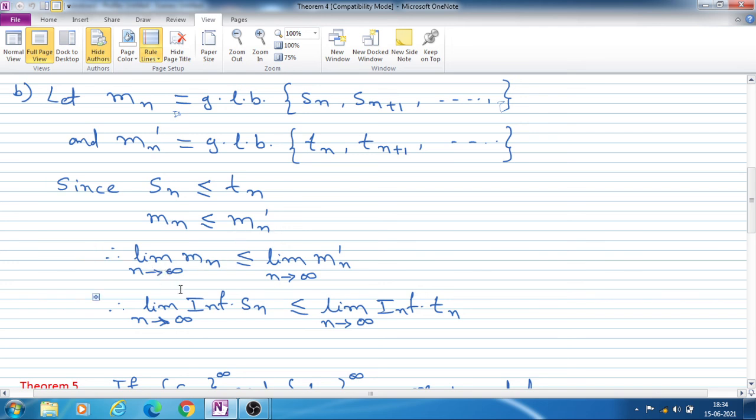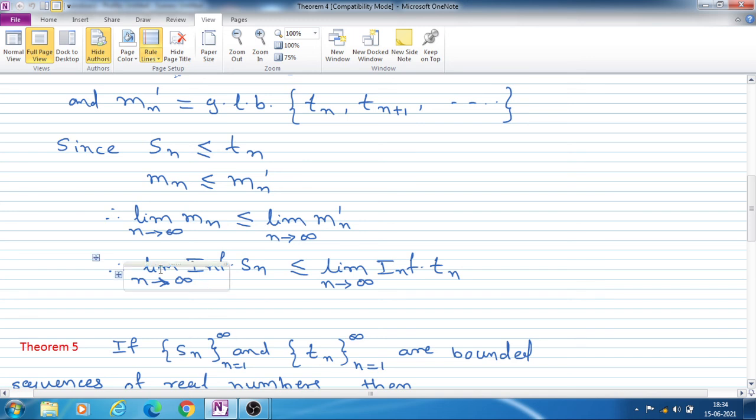So here also, taking limit, we get limit of mn as n tends to infinity is less than or equal to limit of mn dash as n tends to infinity. This limit of mn is nothing but limit inferior of sequence Sn, and limit of mn dash is nothing but limit inferior of sequence Tn.